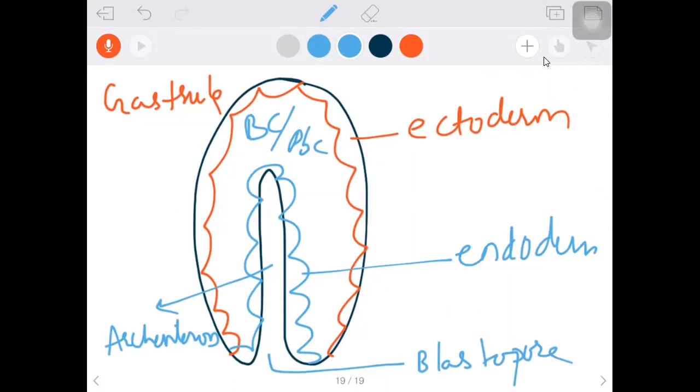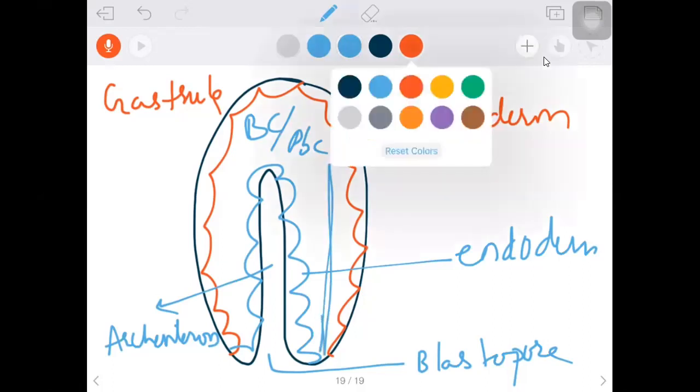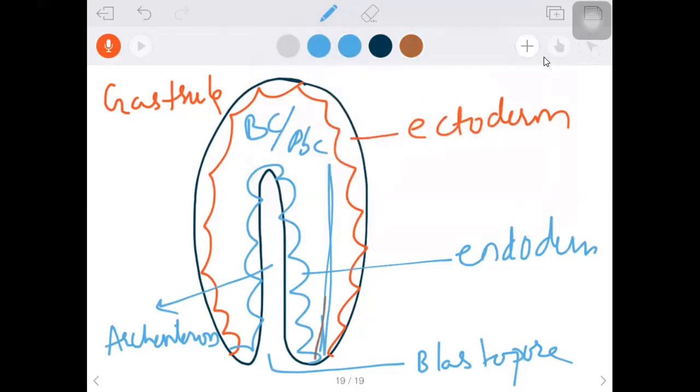The same story. In triploblastic animals, there is one more layer that needs to be formed. That layer is the mesoderm.